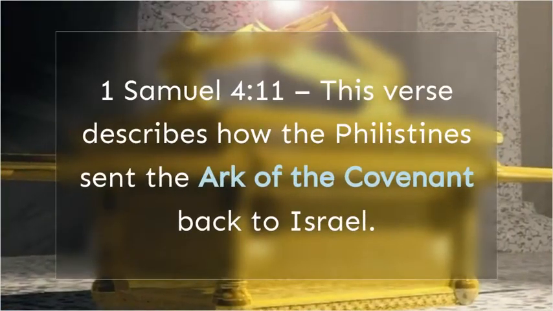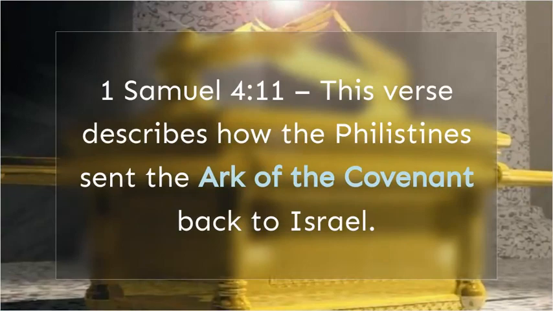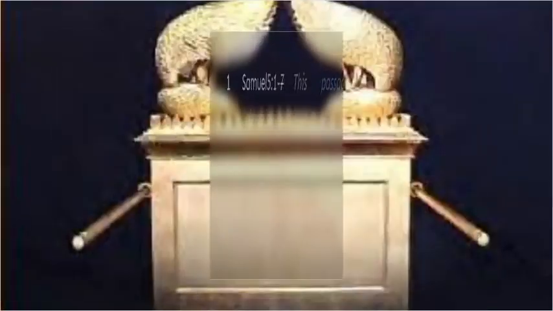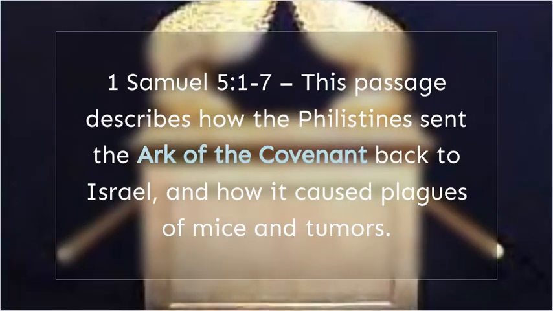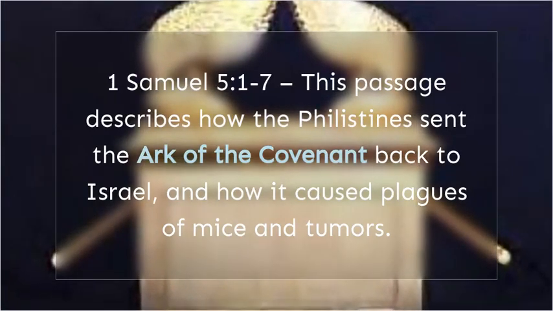1 Samuel 4:11. This verse describes how the Philistines sent the Ark of the Covenant back to Israel. 1 Samuel 5:1-7. This passage describes how the Philistines sent the Ark of the Covenant back to Israel, and how it caused plagues of mice and tumors.